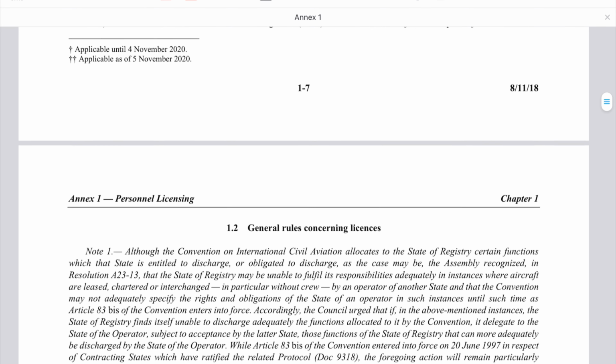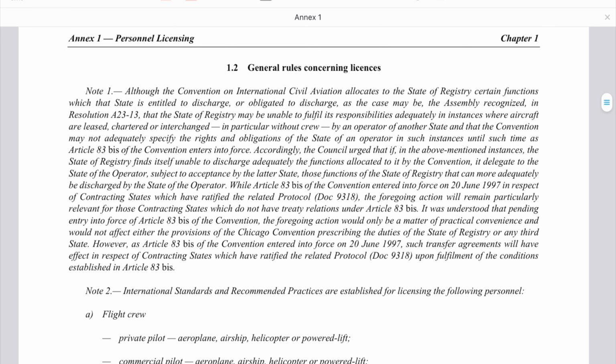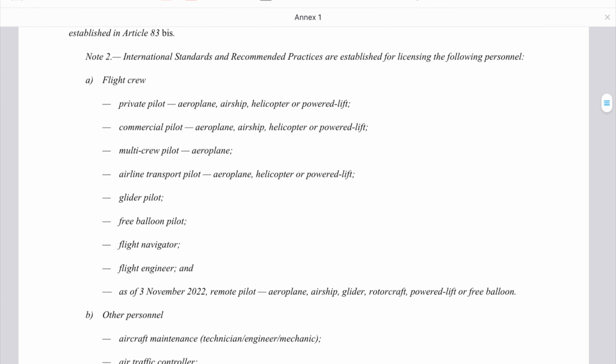the chapter 1. In the second part, you will see the general rules. In the general rules, it's mentioned that we have 2 main categories, the flight crew and other personnel.